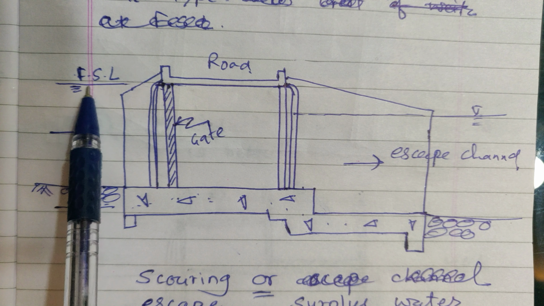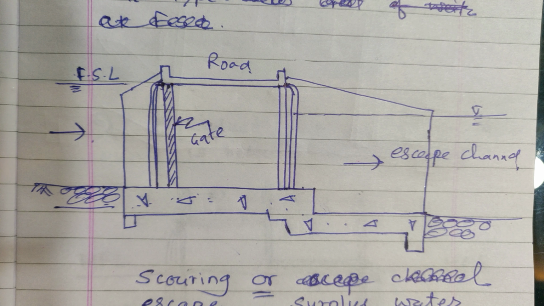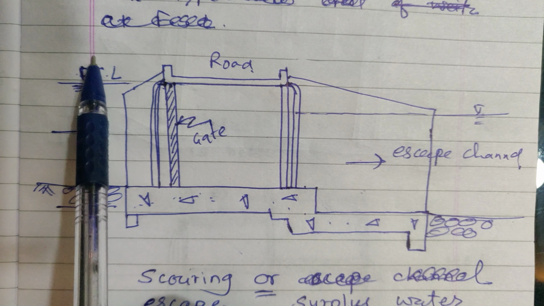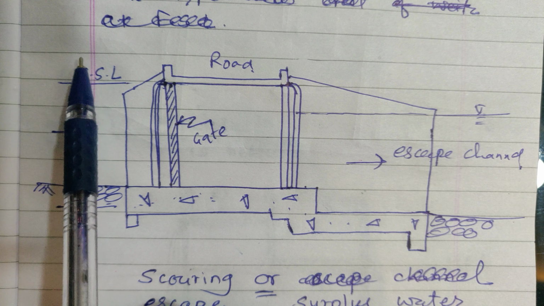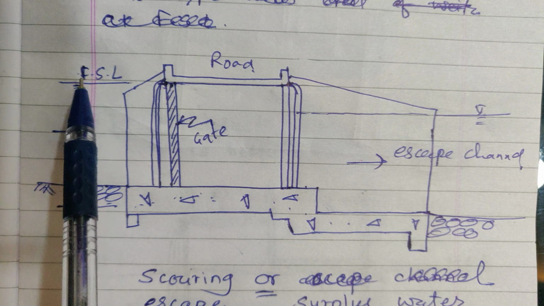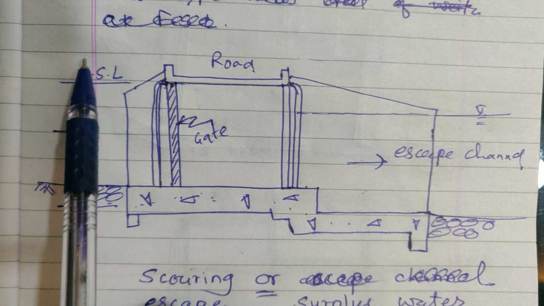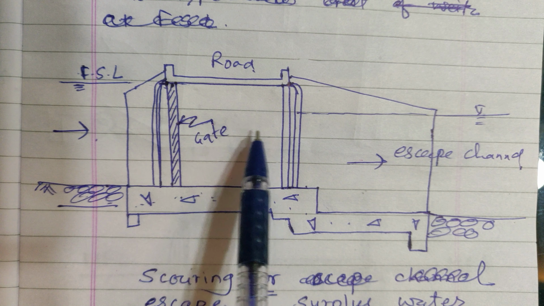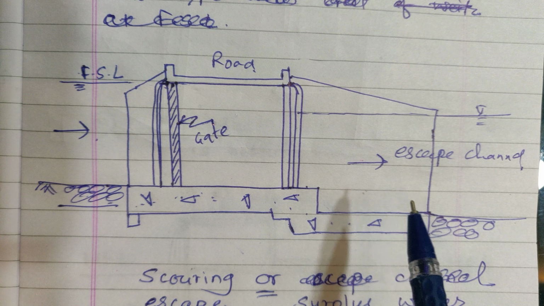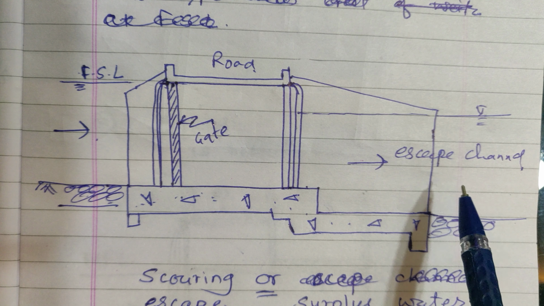If the water level is increasing because of rejection of water for irrigation by the farmers, in such cases this FSL may rise up. If it rises, it may encroach on the freeboard. In such cases, it should not rise above this level. So as soon as it starts rising, the gate is opened and water is allowed to pass into the escape channel. This is also known as an intermediate escape.